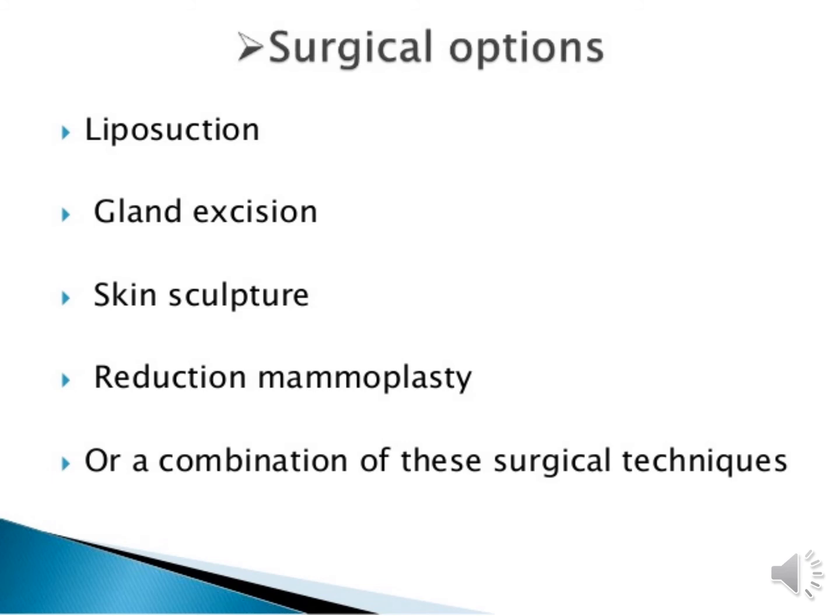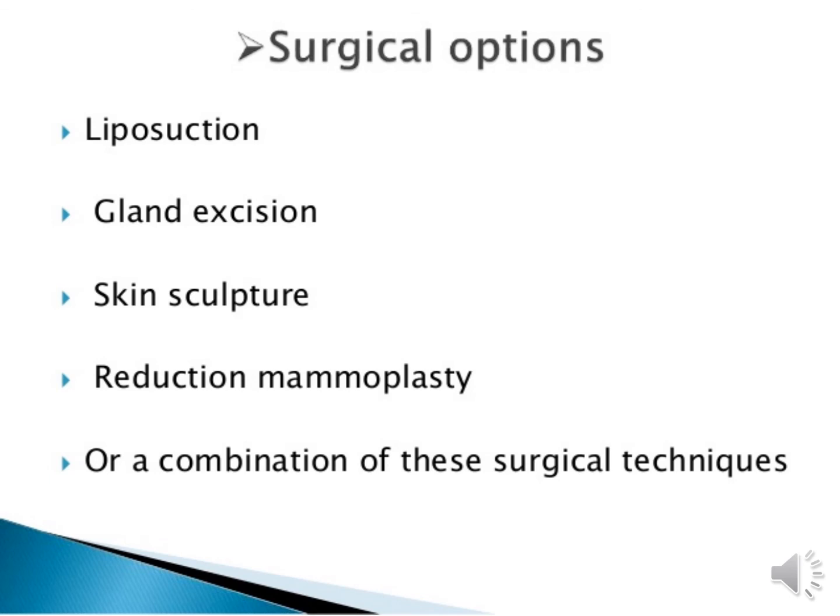Okay, now reduction mammoplasty. What is plasty? Plasty means reconstruction and repair of the affected part. In reduction mammoplasty, we open the affected breast side, and after removing the affected part of the mammary gland, we repair and reconstruct it. So that's all about surgical management of gynecomastia, performed if the person is not treated by medical management.